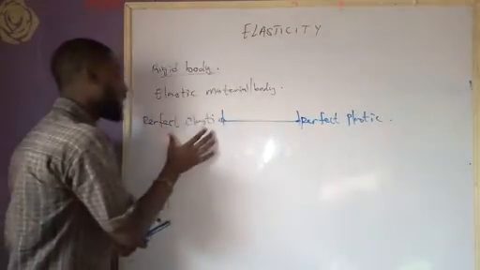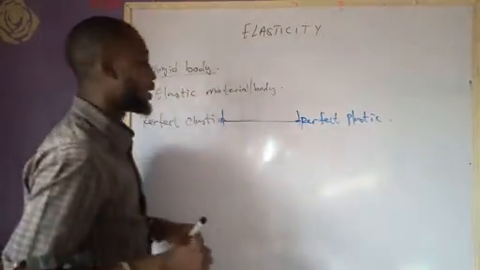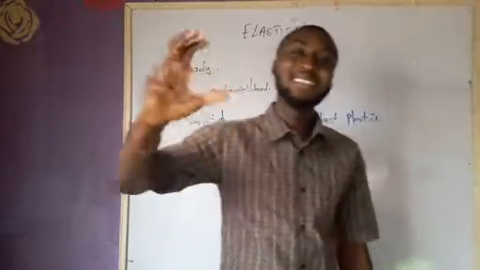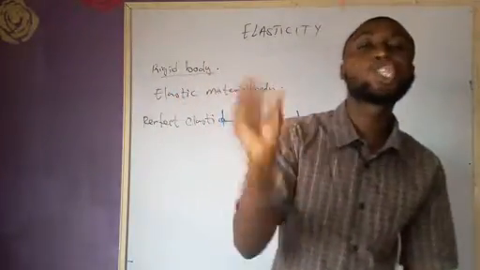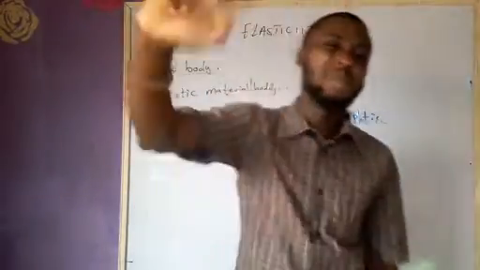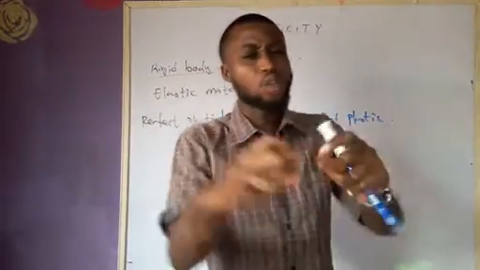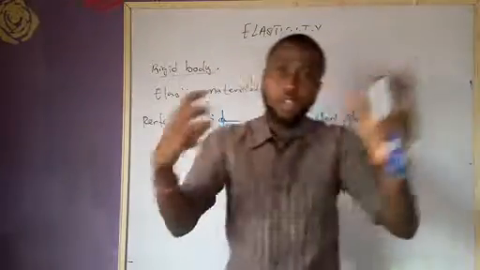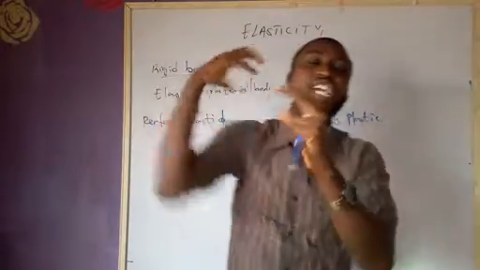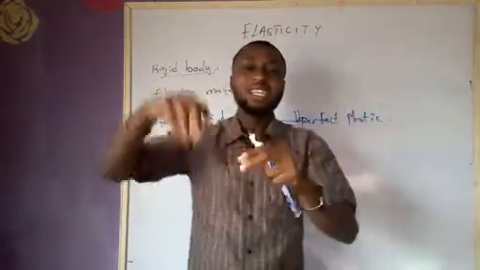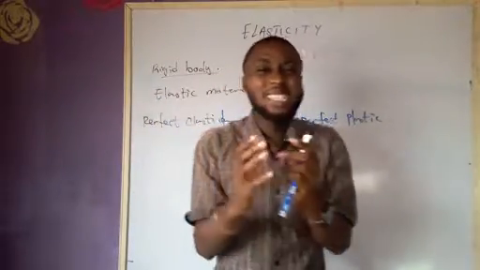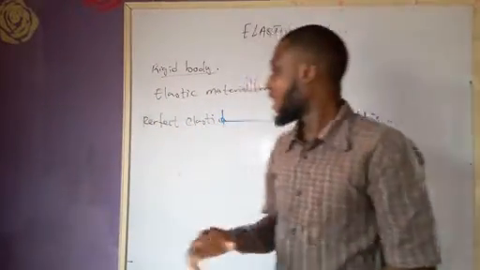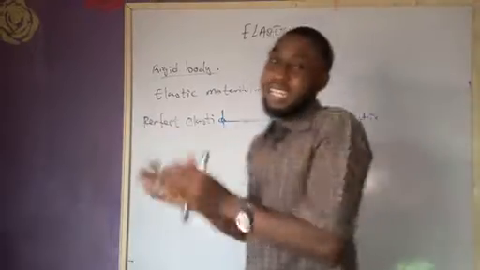Now, what's a perfect elastic material? A perfect elastic material is any material that regains its original shape or size immediately after the force of deformation has been removed. So the moment you remove the force of deformation, if the body regains its original shape or size instantly and perfectly, then you refer to that body as a perfect elastic body.